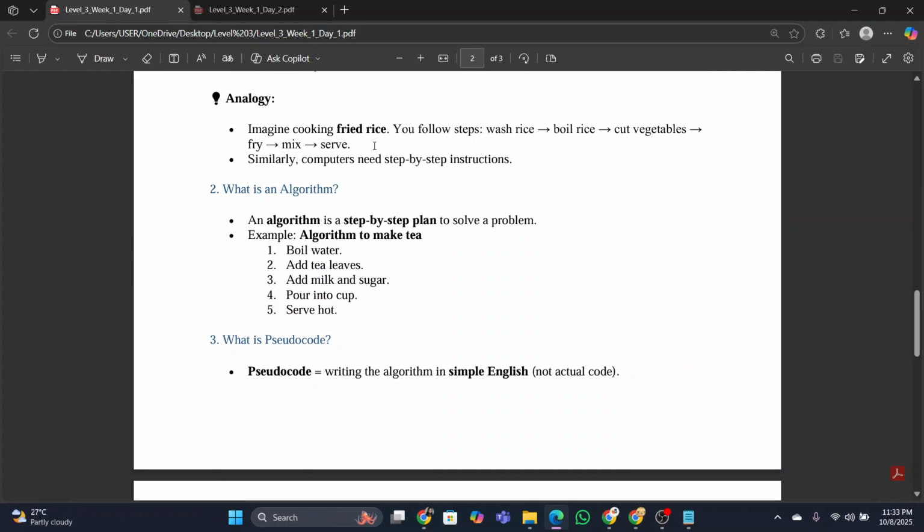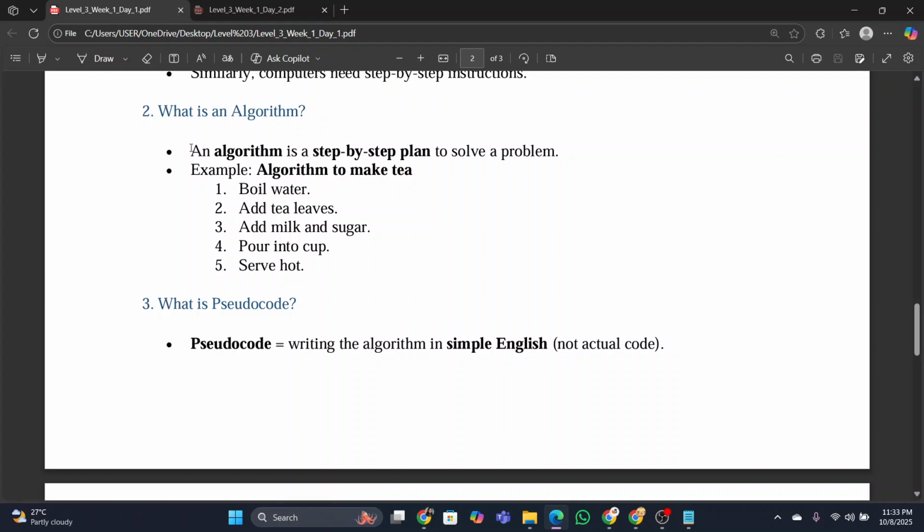Now you will see the concept of algorithm. What is an algorithm? An algorithm is a step-by-step method or plan to solve a problem. Now let's see an example. Algorithm to make tea. If you want to make tea, pack your bag, or bake a cake, if you make smaller steps, the work will be much easier to do. So first, boil water, add tea leaves, then add milk and sugar, pour into cup, serve hot. That's it. The work will be very easy to do.